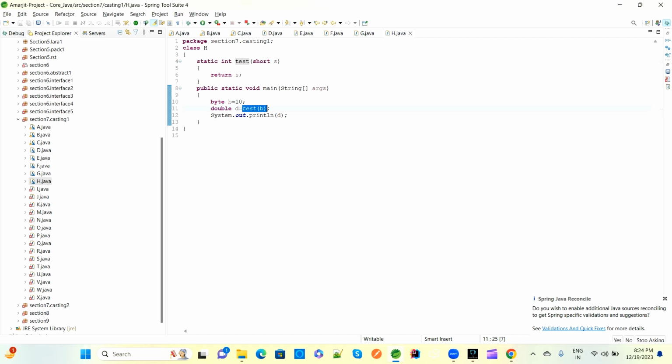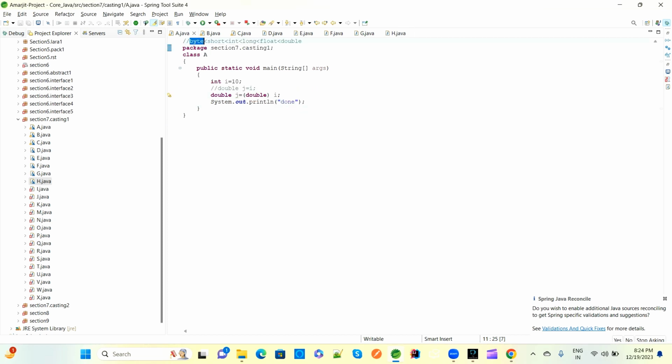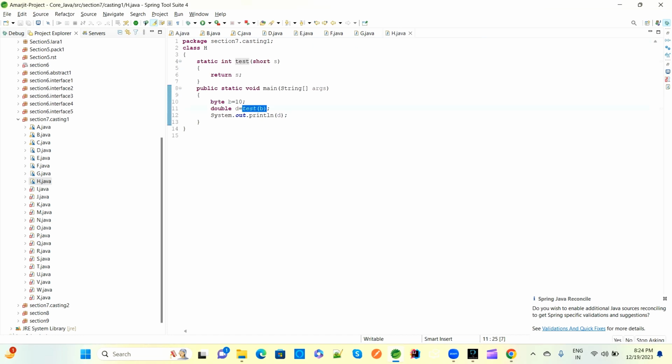So this test has some parameters, 10 we are passing. The compiler will call this test with the short parameter, and here we have a byte to short, which is fine. We are assigning the byte value to the short value here, so that is also fine, no issues.